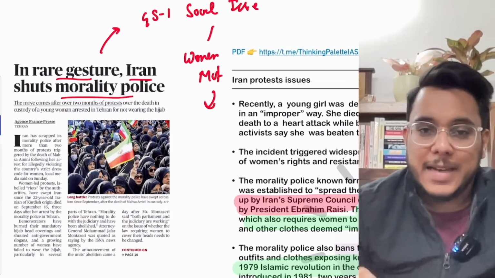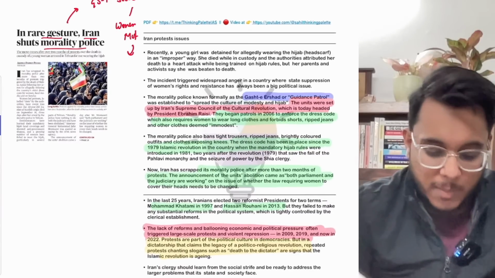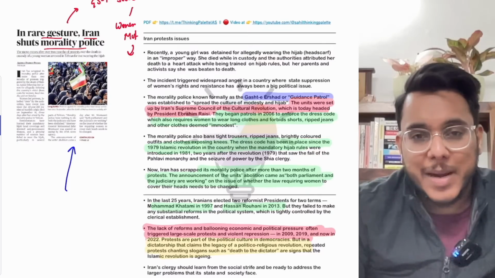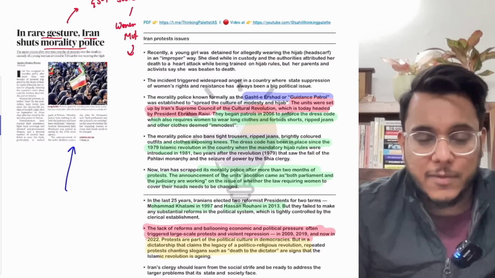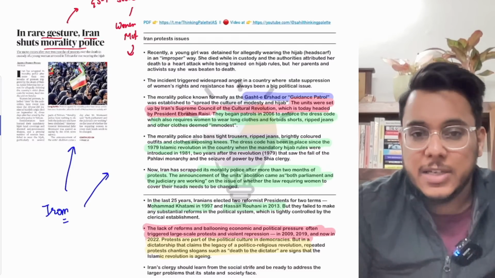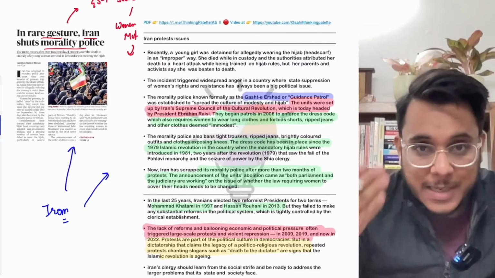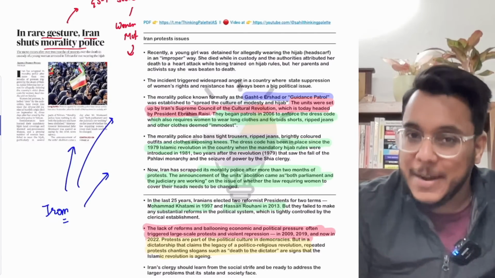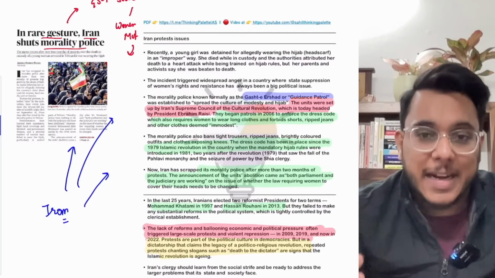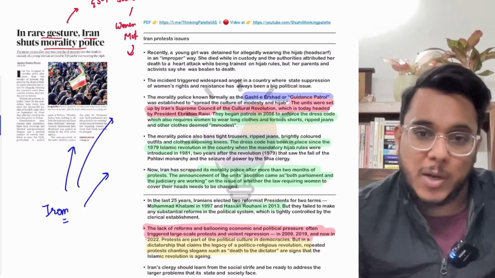Now, guys, before going into this particular article, I would like to give you a little bit of background. After understanding this background, we'll see what this article is talking about. If you are following the newspaper analysis regularly, we have seen one article a few days back where a woman in Iran was detained. Why? Because she had not worn the hijab in a proper manner, it was said by the authorities. So she was detained, and while in detention, she died. Now the parents of that woman said that she died because of atrocities committed on her, whereas the enforcement agencies have denied that charge.